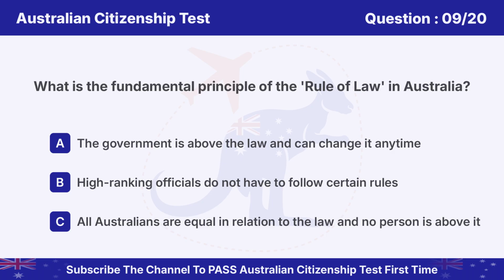Question 9. What is the fundamental principle of the rule of law in Australia? Option A. The government is above the law and can change at any time. B. High-ranking officials do not have to follow certain rules. C. All Australians are equal in relation to the law and no person is above it.